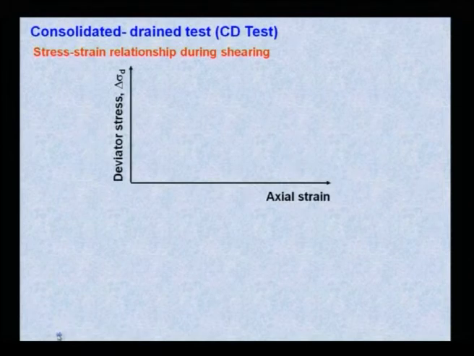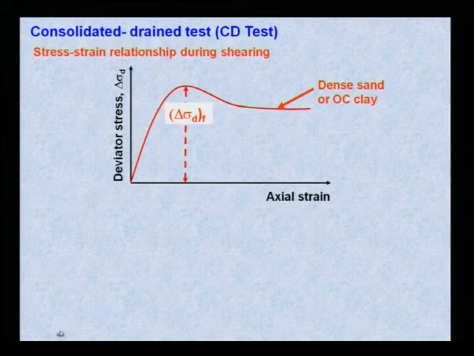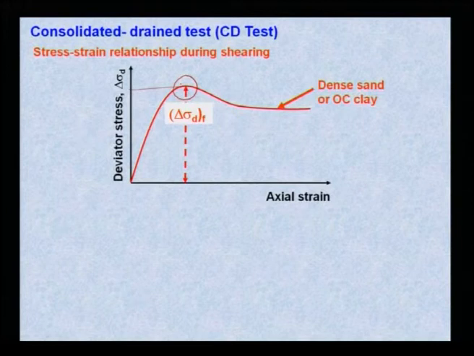Now, you plot deviator stress versus axial strain in the CD test. As I said, it will increase linearly, attain the peak, then it will decrease. The peak is your failure, and this corresponds to your deviator stress at failure, delta sigma d f.